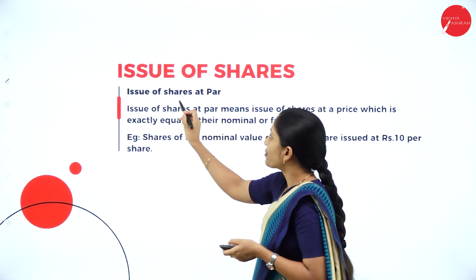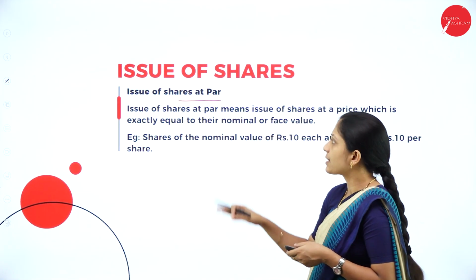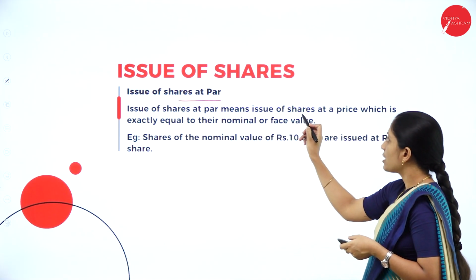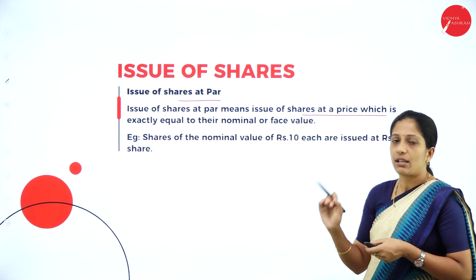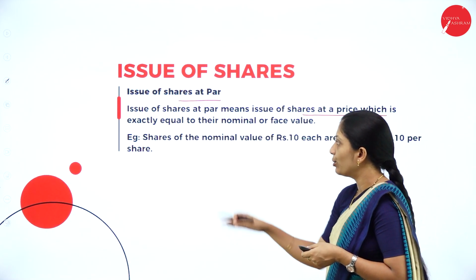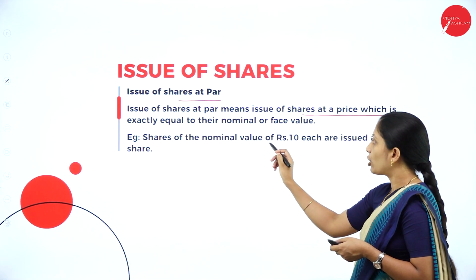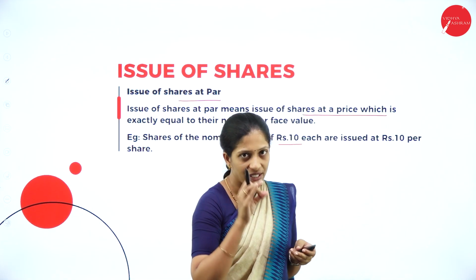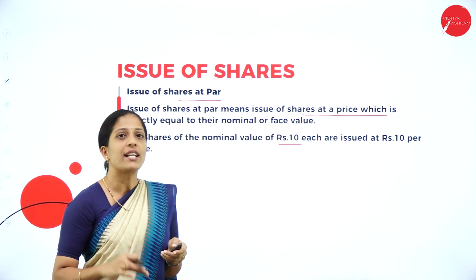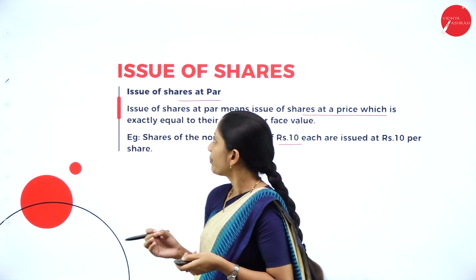Next, issue of shares at par. Already we have discussed. Issue of shares at par means issue of shares at a price which is exactly equal to the nominal or face value. So, for example, shares of the nominal value of rupees 10 each, which have been issued at exactly rupees 10, then it is called what? Issue of shares at par.